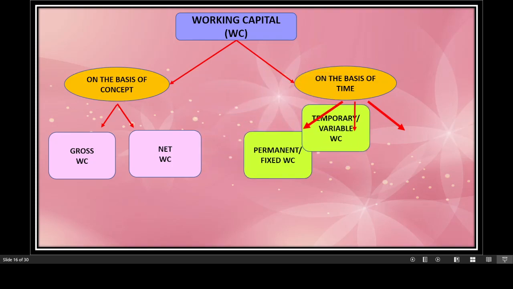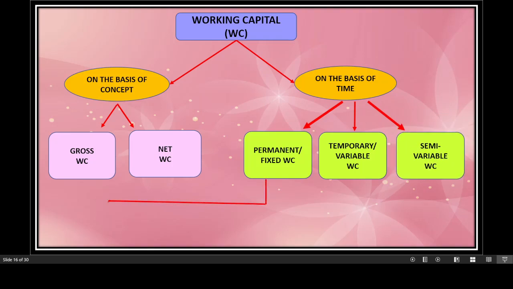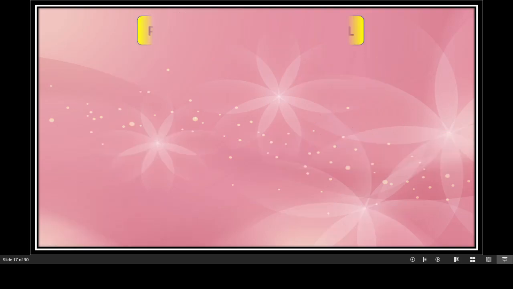On the basis of time, we can have three kinds of working capital: permanent or fixed working capital, temporary or variable working capital, semi variable working capital. We can further divide the permanent or fixed working capital into regular working capital and reserve working capital. And we can further divide temporary or variable working capital into special working capital and seasonal working capital. Now let us know more on this by reading each of the topics individually.